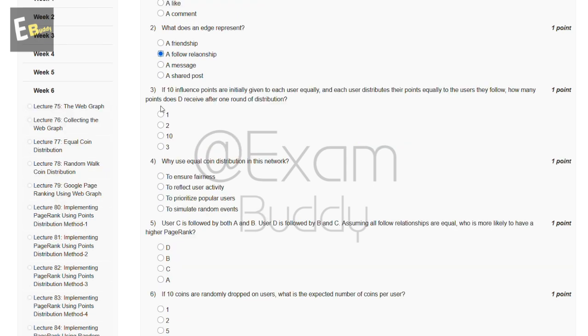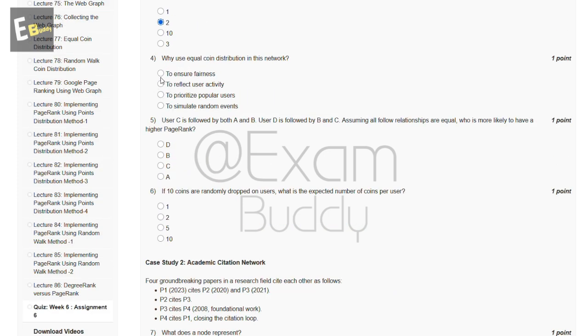Now the third question is, if 10 influence points are initially given to each user equally and each user distributes their points equally to the users they follow, how many points does D receive after one round of distribution? So these are the options: 1, 10, 3. So the answer of our third question is 2. Now the fourth question is, why use equal coin distribution in this network? So these are the options, and the answer of our fourth question is A, to ensure fairness.